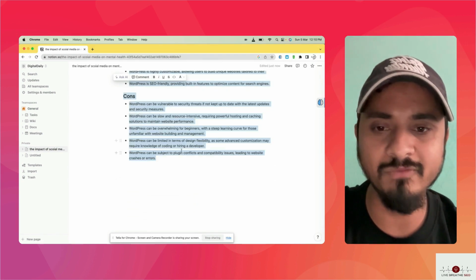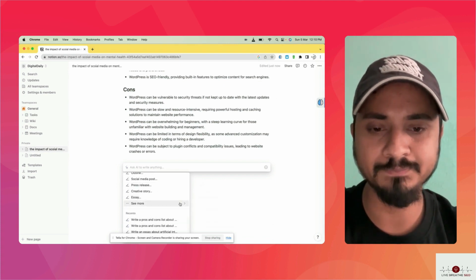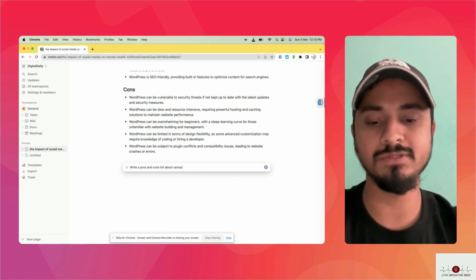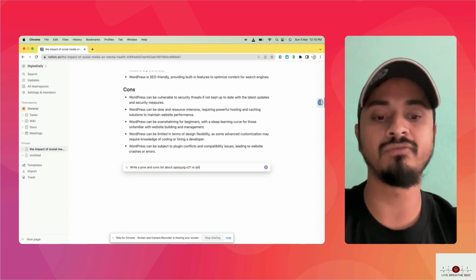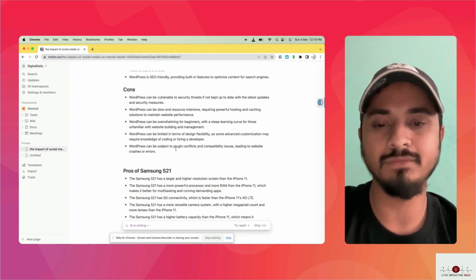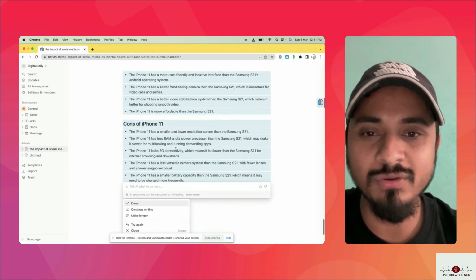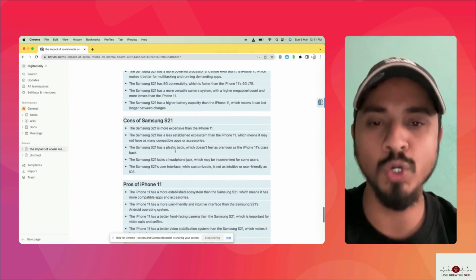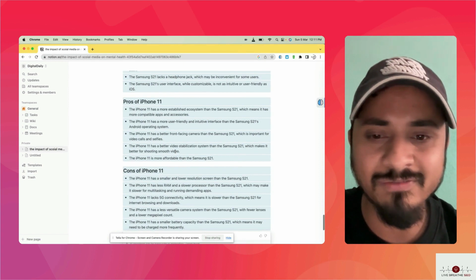Okay, I'm very curious if it can give pros and cons about, let's say, Samsung S21 versus iPhone 11. Let's see. Okay, guys, here it is. So it's going to give you all sorts of pros and cons of Samsung S21 and cons of Samsung S21, pros of iPhone 11 and cons of iPhone 11. Let's see if it is any true.